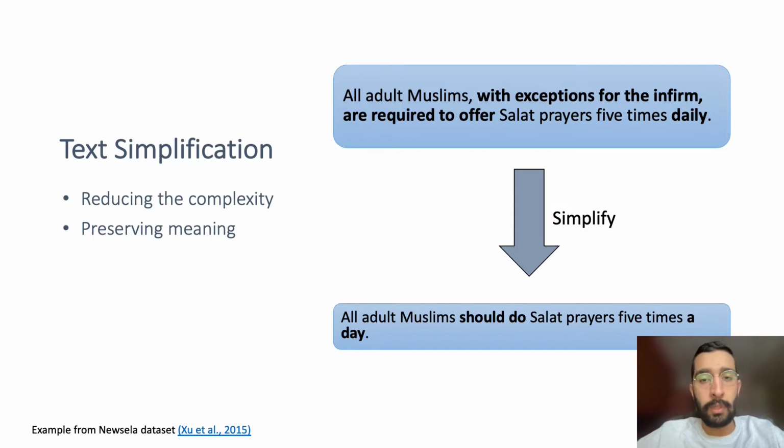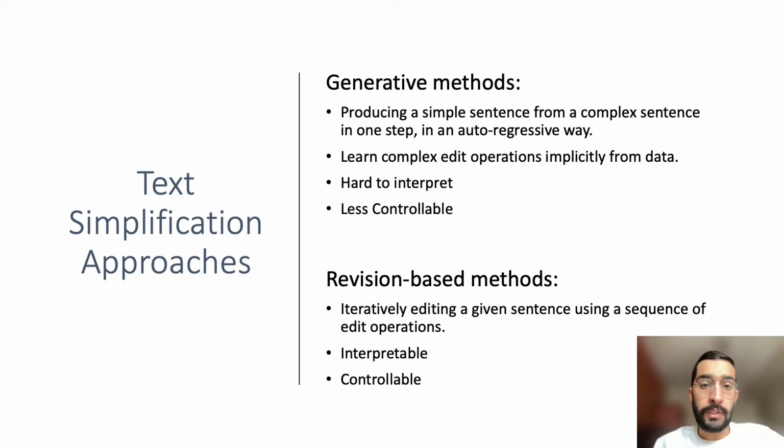In this example, some parts of the complex sentence are deleted and some expressions are paraphrased to make the final sentence simpler. We can categorize text simplification approaches into generative and revision-based approaches. Generative approaches produce a simple sentence from a complex sentence in one step. However, revision-based methods iteratively edit a given sentence using a sequence of edit operations like reordering, deletion, or lexical substitution.